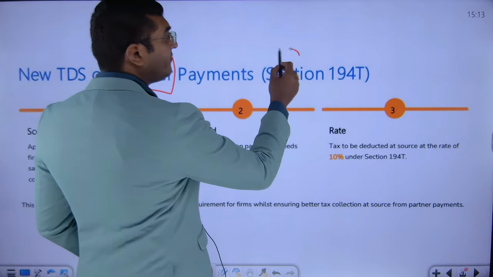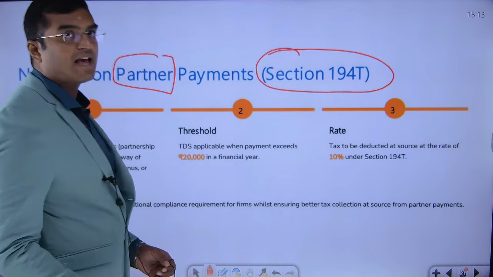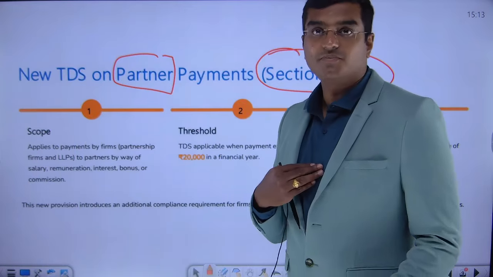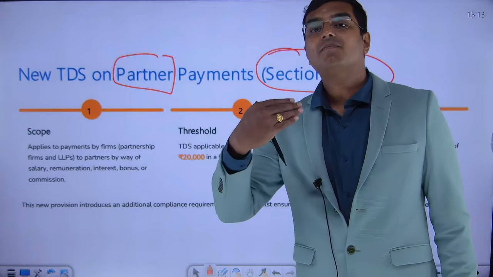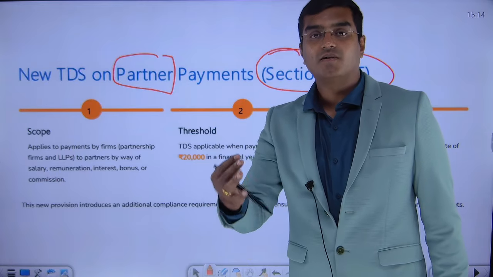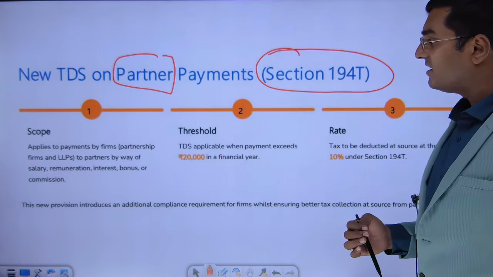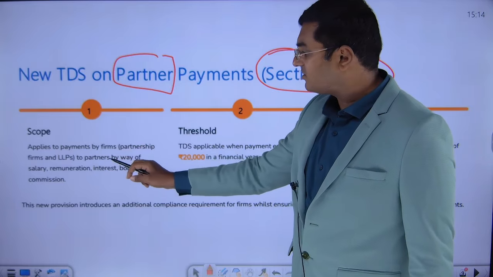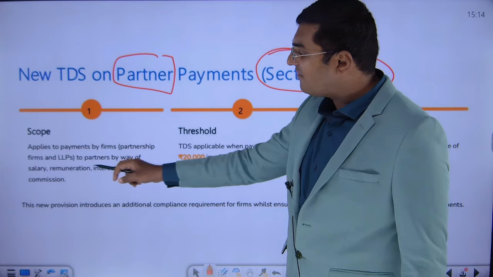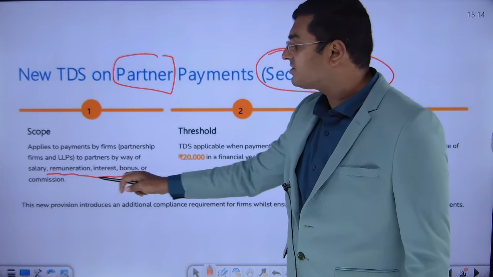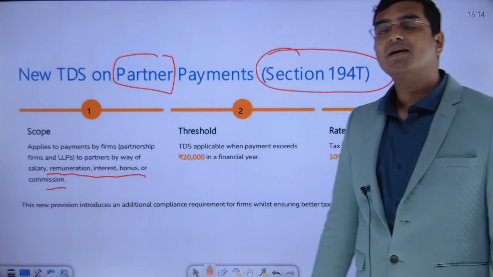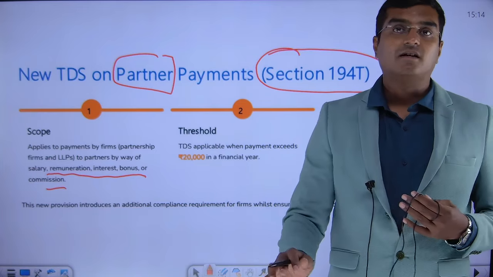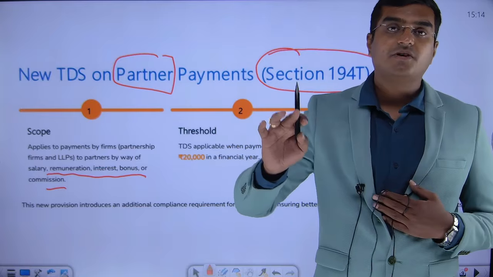Section 194T of the Income Tax Act 1961 says that certain TDS needs to be deducted by the partnership firm when making any payments to the partners who form part of that partnership firm. It applies to firms, that is partnership firms or limited liability partnerships, on payments to partners by way of salary, remuneration, interest, bonus or commission. Whatever name it is called, any payment made by a partnership firm or limited liability partnership firm to the partner.